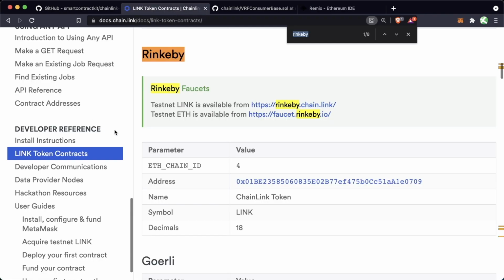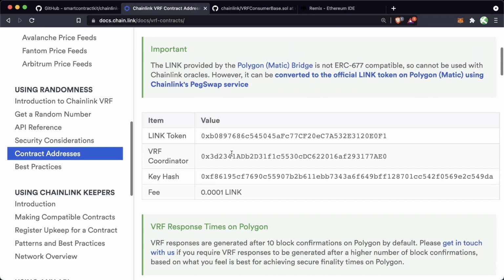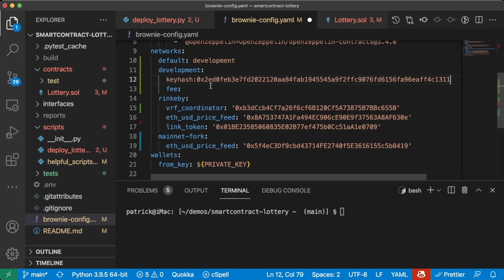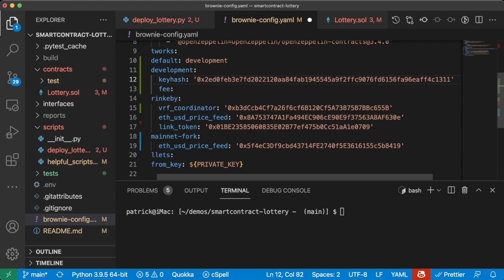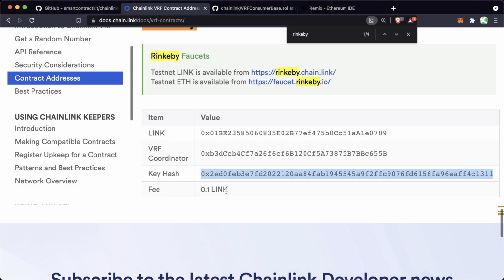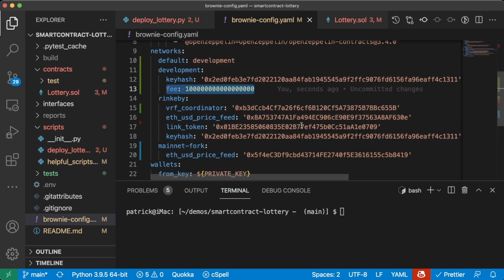we'll go to the Chainlink docs once again. We'll scroll down to using randomness, contract addresses. We'll look up Rinkeby. We'll grab the key hash here, which we'll paste in for both our development and Rinkeby. And then the fee, it says 0.1 link. So we'll just do that in wei here, which will be 1, 1, 2, 3, 4, 5, 6, 7, 8, 9, 10, 1, 2, 3, 4, 5, 6, 7. And we'll do this line for Rinkeby as well.